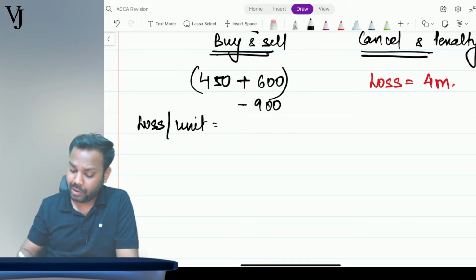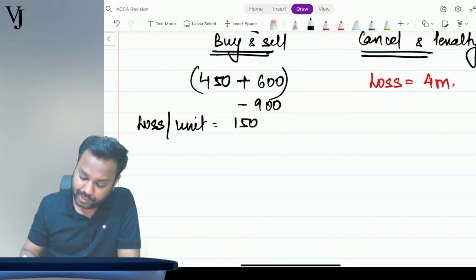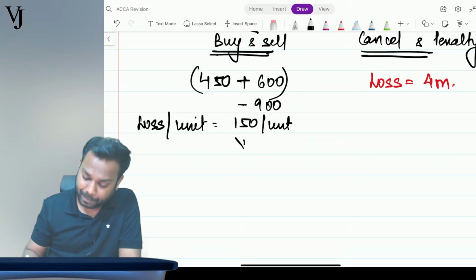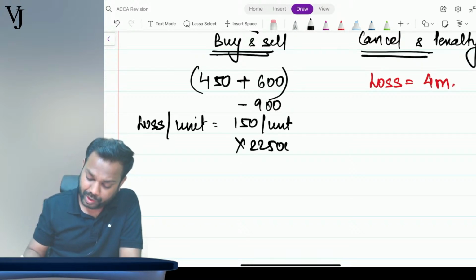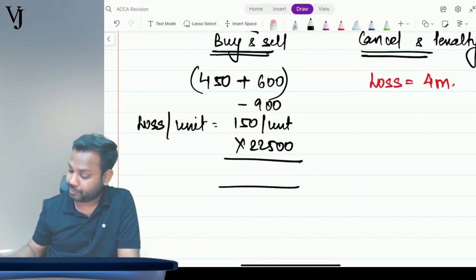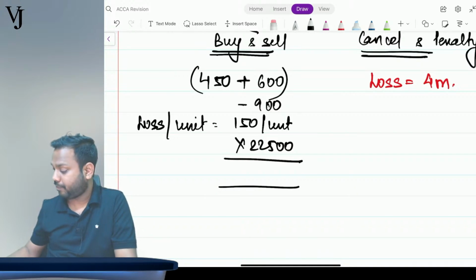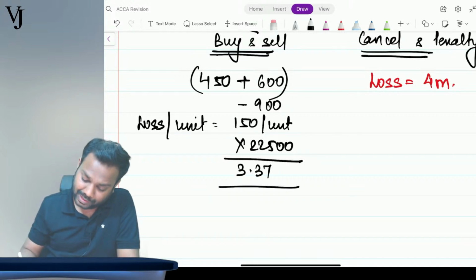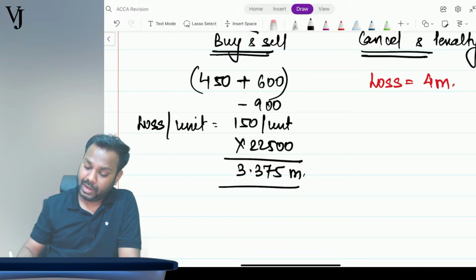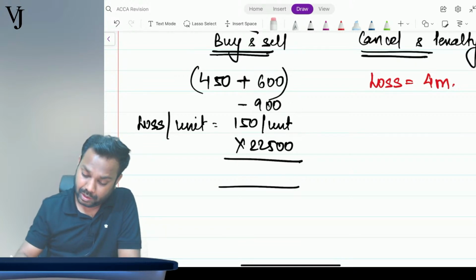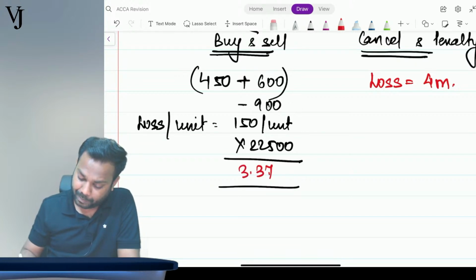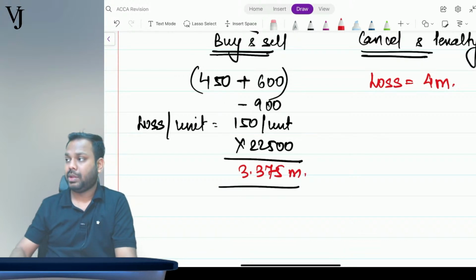So 150 per unit is the loss, multiplied by 22,500 units. So what is the total loss? It is 3.375 million.